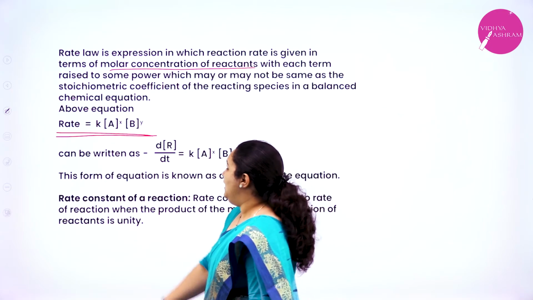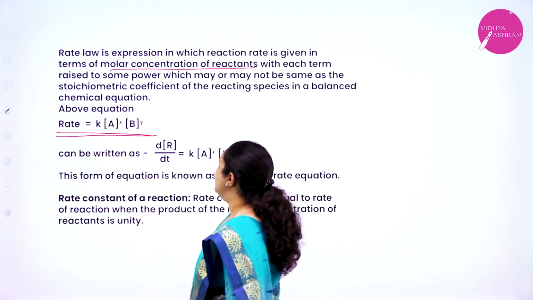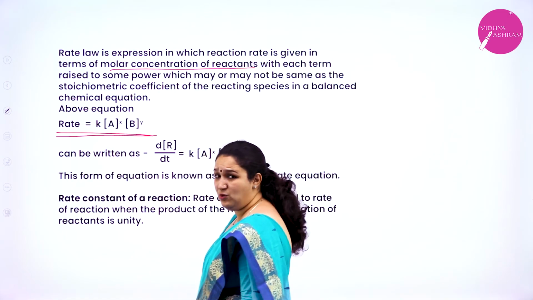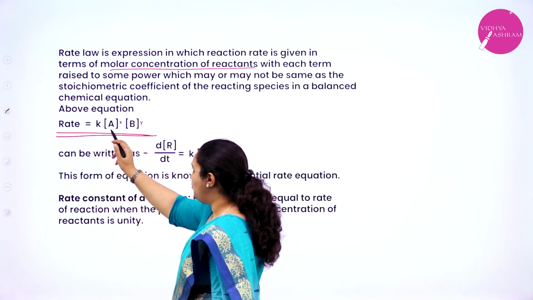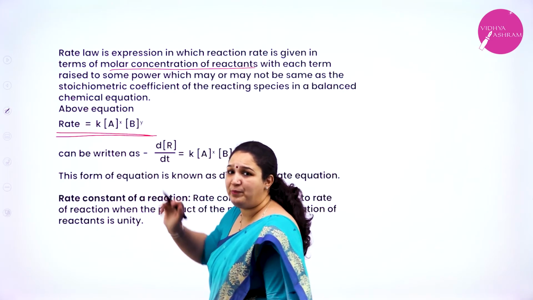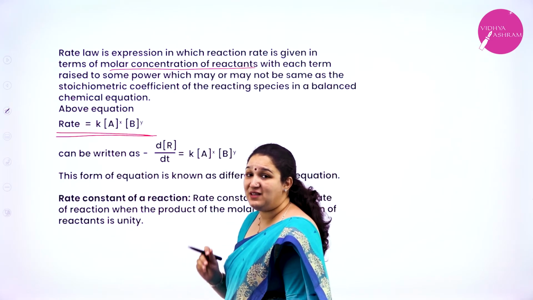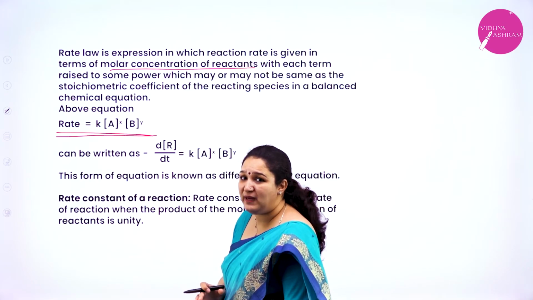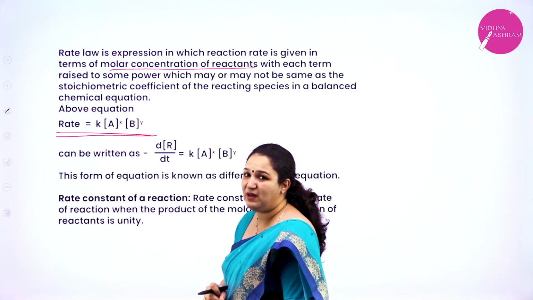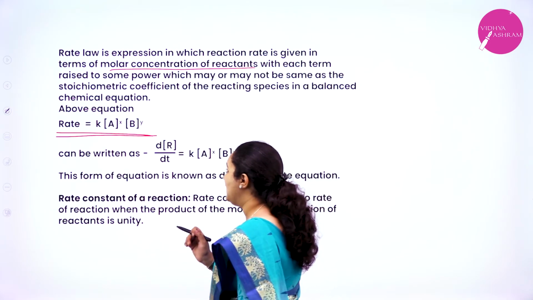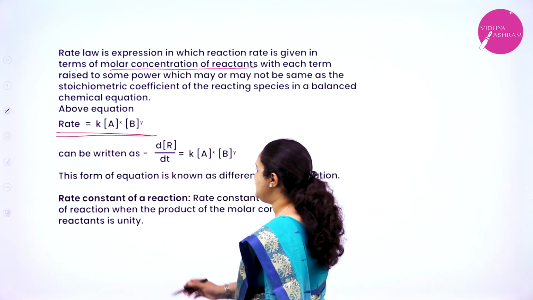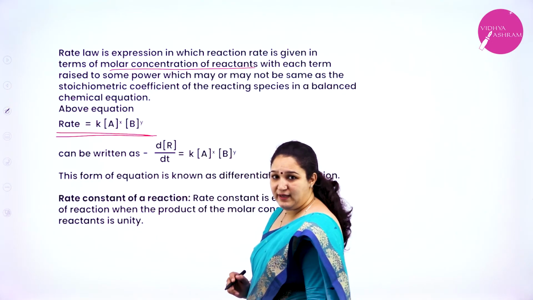What is it? Rate law is an expression in which the rate is equal to the product of the molar concentration of the reactants raised to their appropriate powers. But these powers may or may not be equal to the stoichiometric coefficient from a balanced chemical equation. Now, instead of rate, I can also write it as minus d[R]/dt.